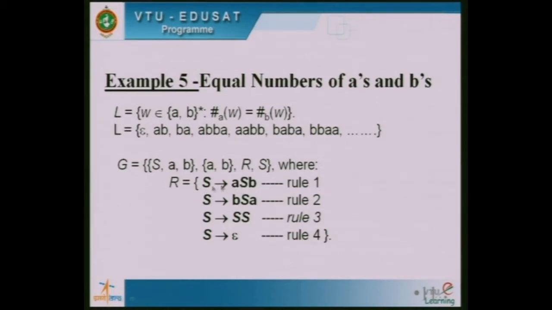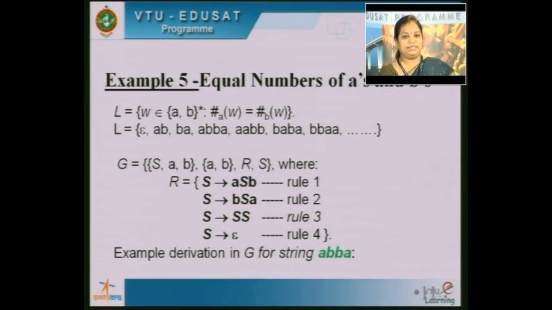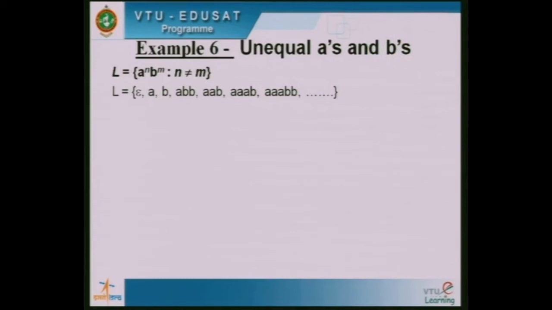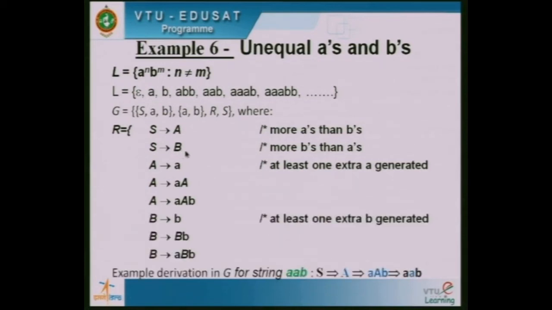So if A occurs first, then we have the rule aSb. If B occurs first, then we have bSa. And if they are mixed like ABBABABA, then we have S tends to SS. So these are the four rules written for the language: equal number of A's and B's. One more we have seen, that is A raised to n, B raised to m, where n is not equal to m. So we have written S tends to A or B. A is for more number of A's and B is for more number of B's.